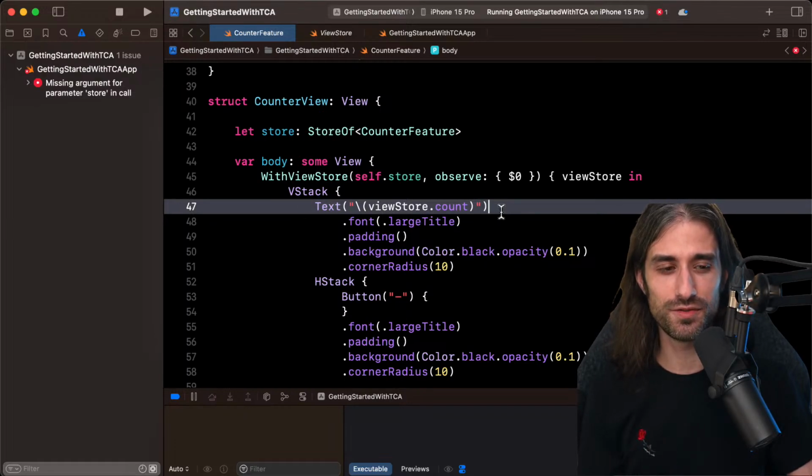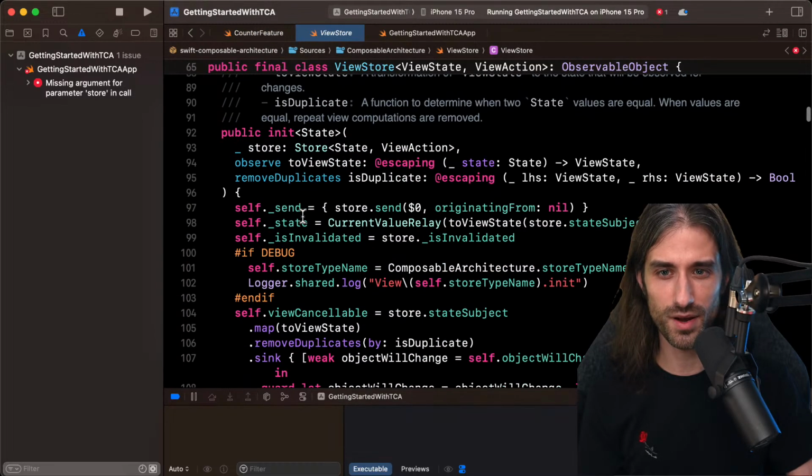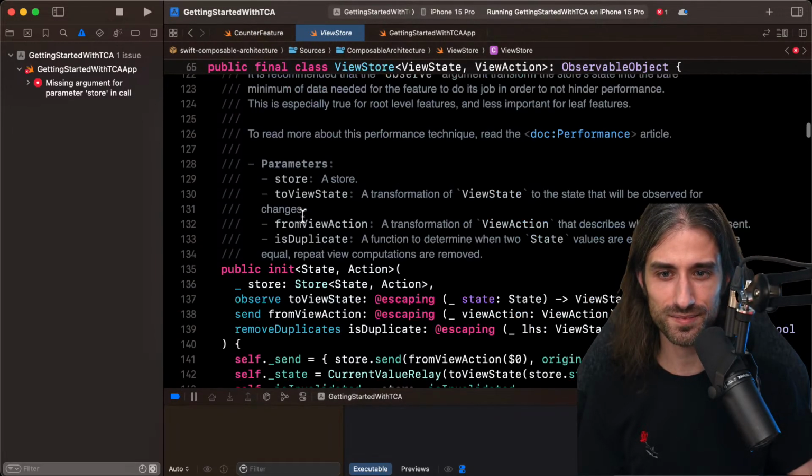My guess is that it's the feature that allows you to create a dynamic member lookup subscript with key paths, which allows you to access all of the key paths of a sub property at the parent type level. I think it's that. So let's see if I was correct.